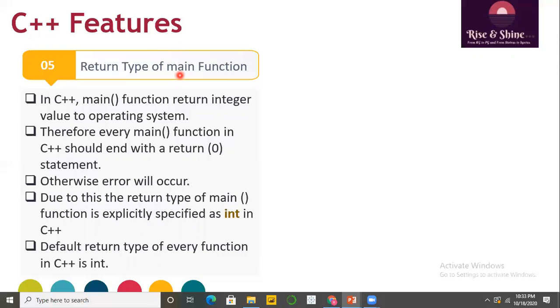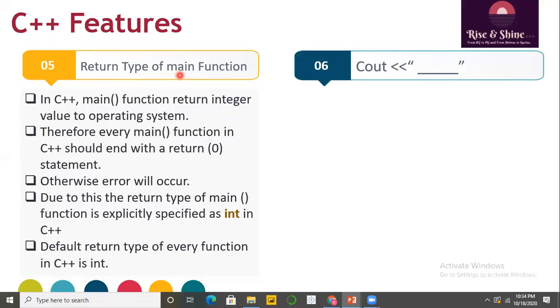Due to this, the return type of main in C++ is explicitly specified as integer. Or if you are not giving any return type to a function you created, by default the return type of every function in C++ is of integer type. So this is the next C++ feature from our sample code.